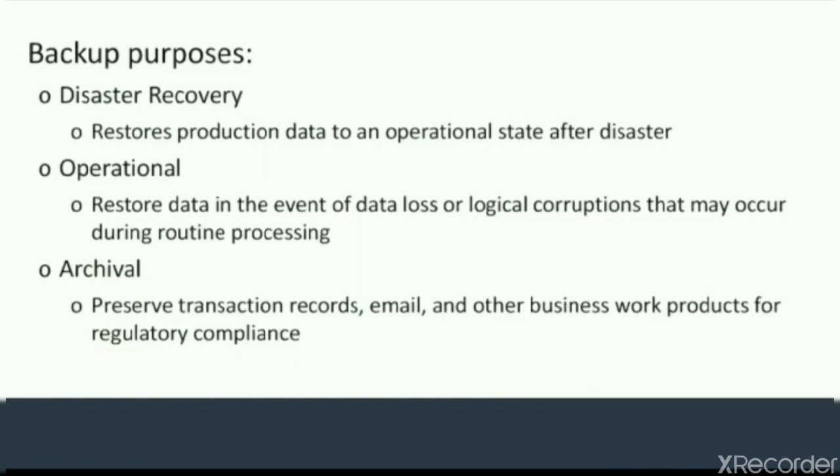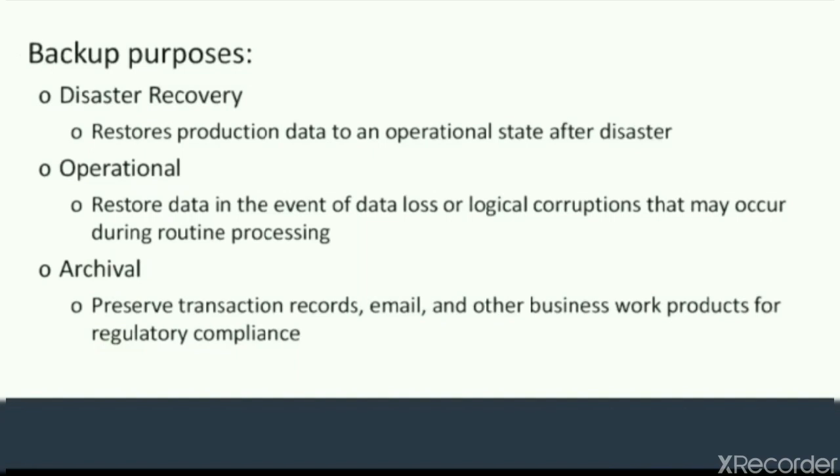Based on your RPO and RTO requirements, organizations use different backup strategies. Suppose you want to work with the tape backup method. In that case, the backup media will be stored at an offsite location. These tapes will be used when you want to restore data from your backup tape.